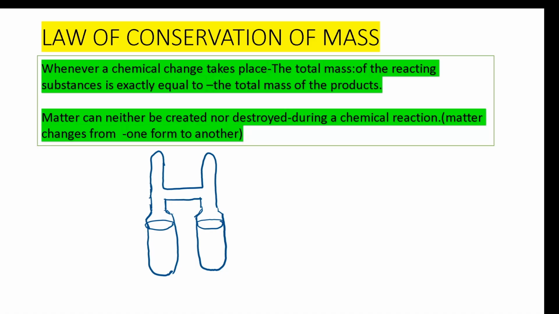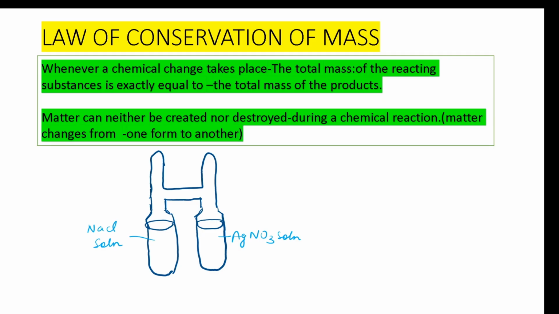So Lavoisier took this H-shaped tube and he took two chemicals in that. In one of the limbs he placed sodium chloride solution, and in the second he placed silver nitrate solution. Then he introduced the solutions in the limbs of the tube, and then the tube was sealed and it was weighed before the experiment.